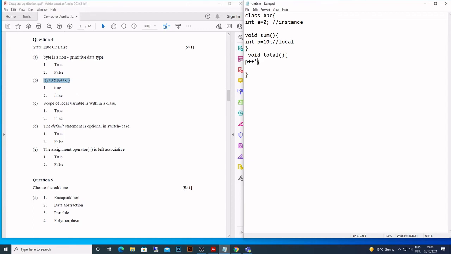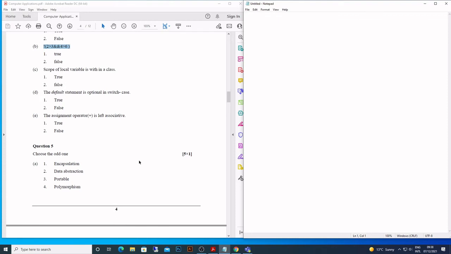It will give me an error. Why? Because this variable is available from this bracket till this bracket inside the method. It is not available in another method. So that is the scope of a local variable. Instance variable is available to the class. Okay. So three types of variables, right?